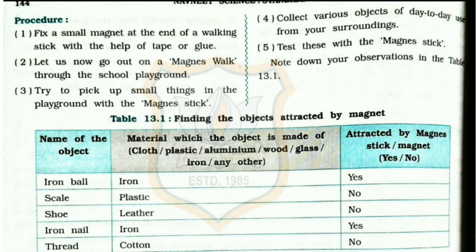Let us now go out on a Magnus walk through the school playground. Try to pick up small things in the playground with the Magnus stick. Collect various objects of day to day use from your surroundings. Test them with the Magnus stick. Now, note down your observations in table 13.1.